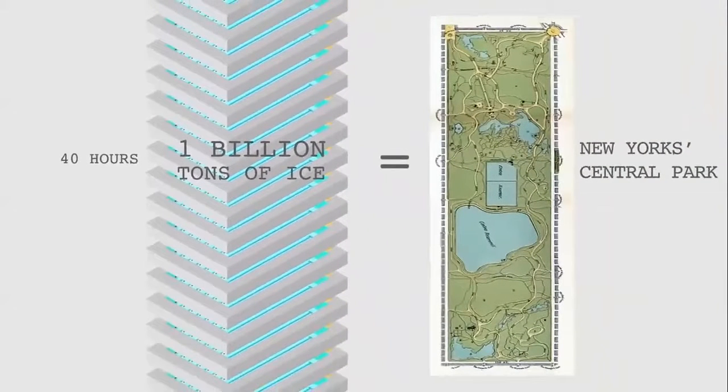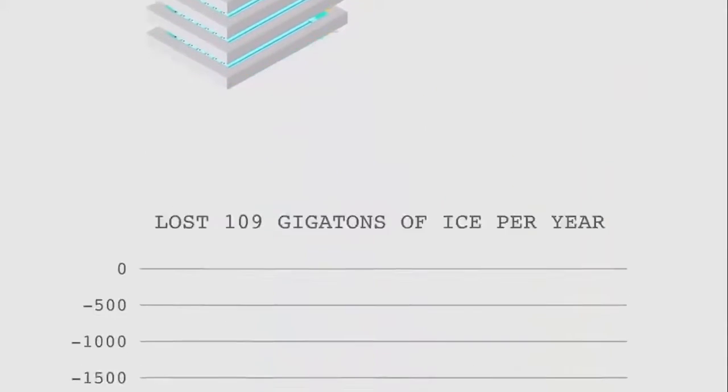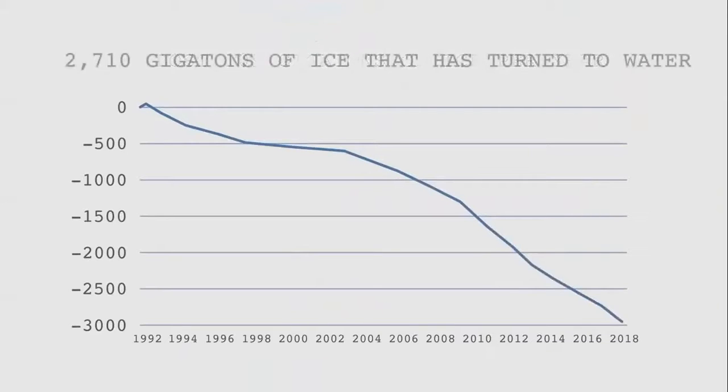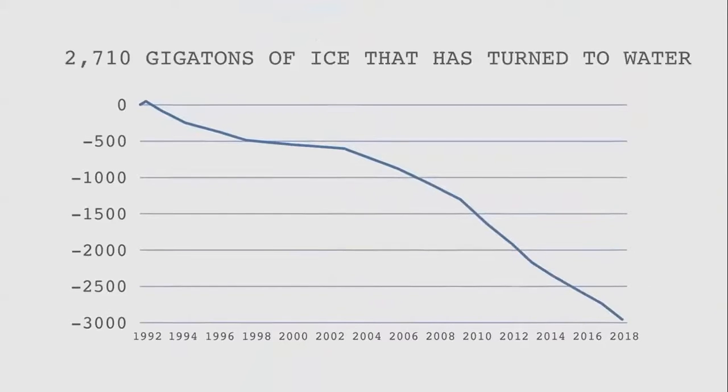Now imagine that for this 25-year period between 1992 and 2017, Antarctica lost 109 gigatons of ice per year. That adds up to 2,710 gigatons of ice that is turned to water.